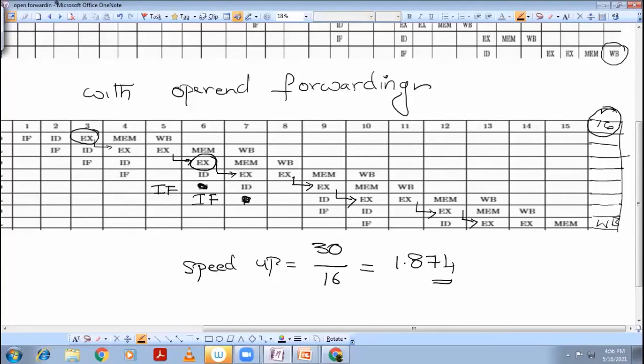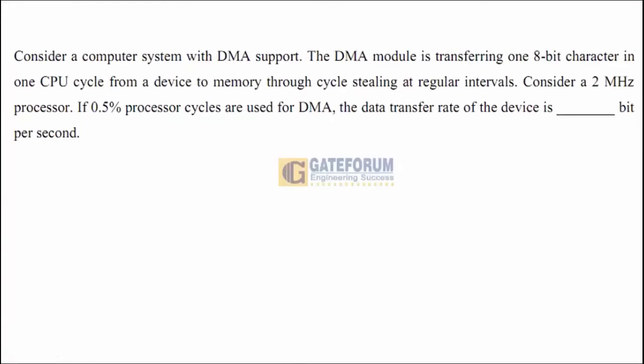Hello everyone. Let us solve a question which is on DMA. What is DMA? DMA stands for direct memory access. Using the DMA approach, the CPU will be able to make a transfer in between peripheral devices and the main memory without its own intervention.